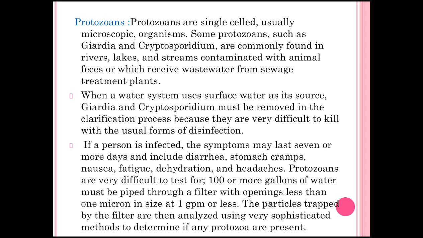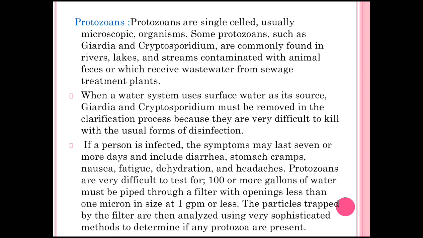If a person is infected, the symptoms may last a week or more days and include diarrhea, stomach cramps, nausea, fatigue, dehydration and headache. Protozoans are very difficult to test for: 100 or more gallons of water must be piped through a filter with openings less than 1 micron in size at 1 GPM or less.